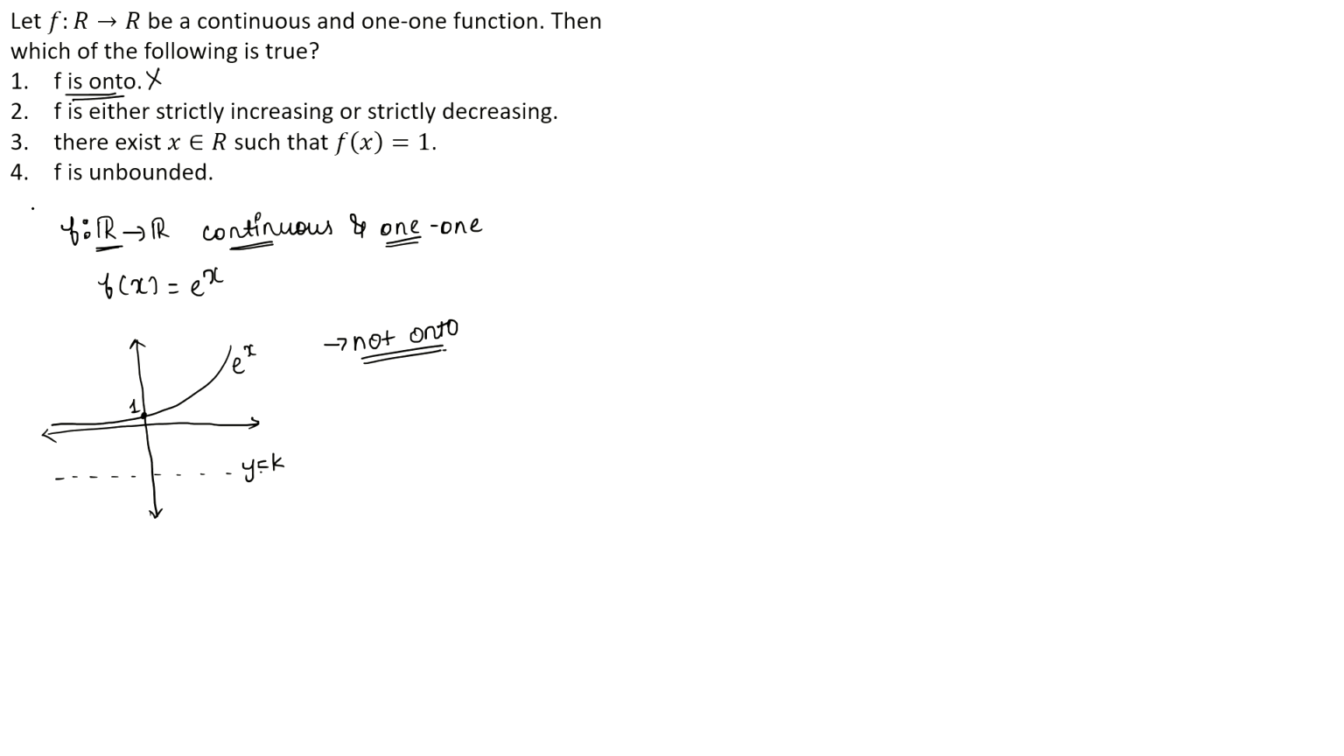Now let us look at the third option and check whether it is true or not. The third option is: there exists x belonging to R such that f of x is equal to 1. So it is saying that if f from R to R is continuous and 1-1, then definitely there should exist an x belonging to R such that f of x is equal to 1. Is this true? For this, here we considered e raised to x.